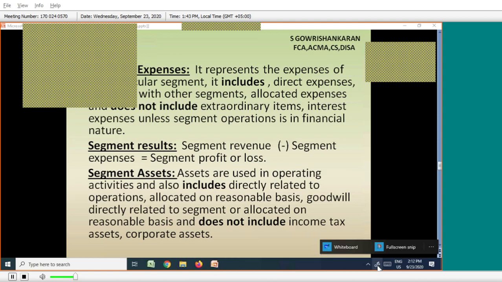I use them for running my corporate office. Those are not segment assets, so you have to ignore all of them. I'll move to the next slide now.